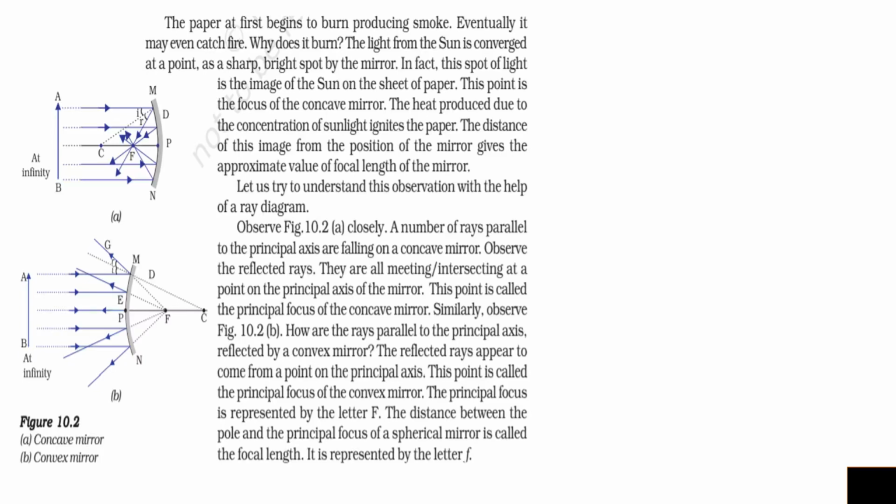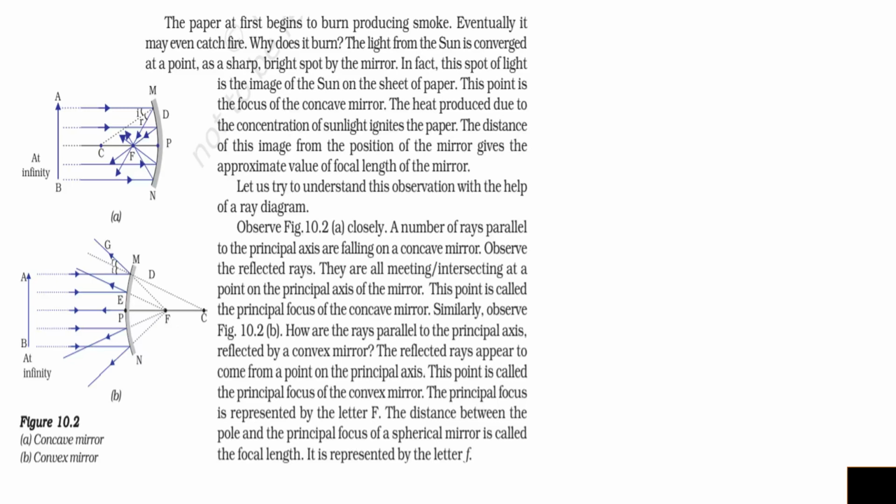Today we will discuss the focus of a concave mirror. What do you mean by focus of a concave mirror? Suppose that we have a concave mirror. When this concave mirror is brought in front of the sun, the concave mirror focuses all the sunlight at a single point. The point where all the rays are focused is called the principal focus of the mirror.